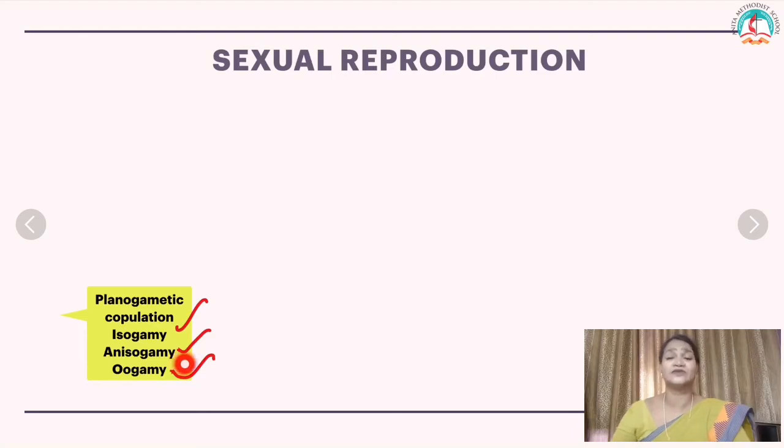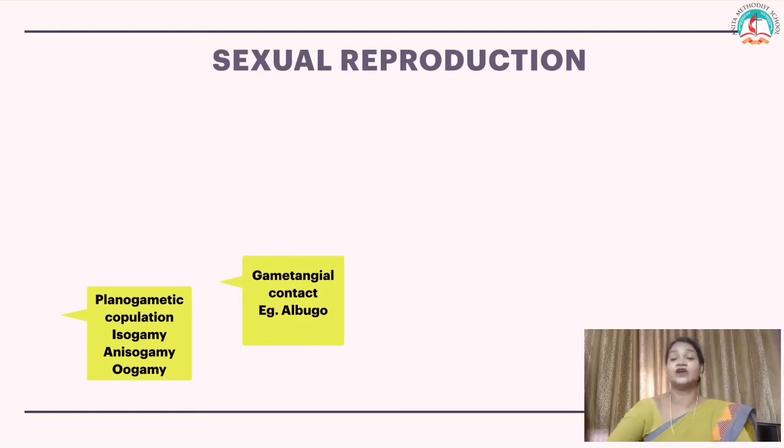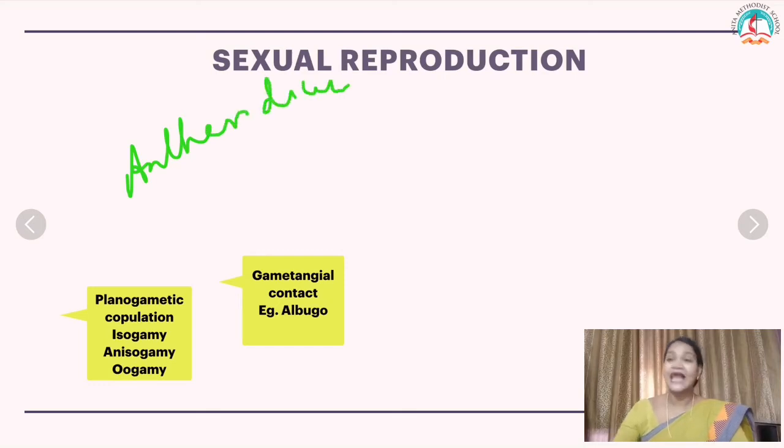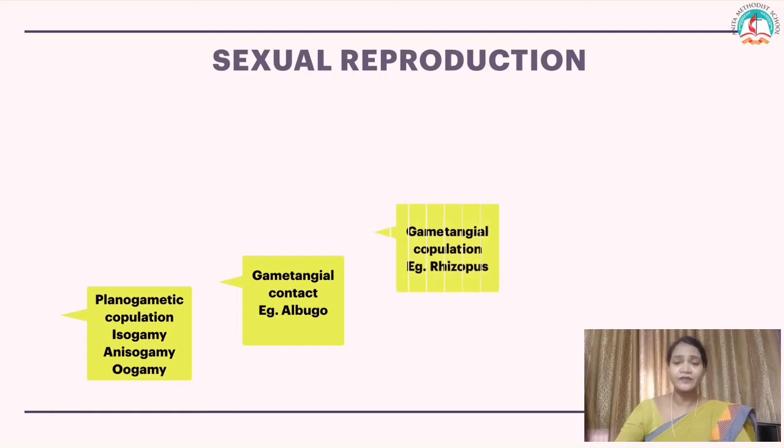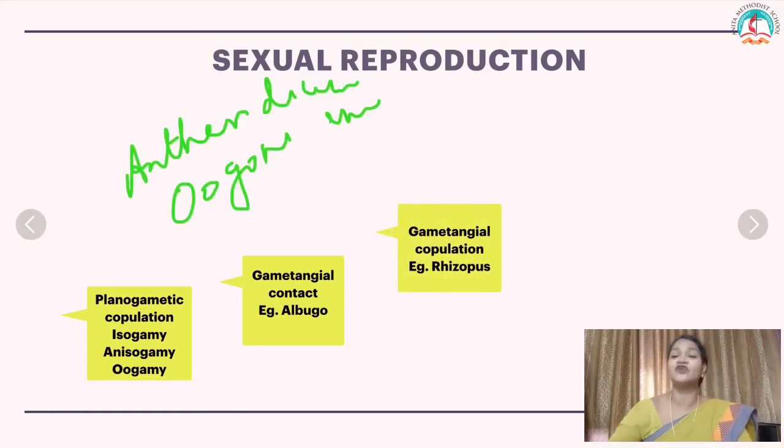The second one is called anisogamy. In anisogamy, the two gametes are morphologically or physiologically dissimilar. Oogamy is a fusion of two gametes where morphologically they are different and physiologically they are different. This is called planogametic copulation. The second one is called gametangial contact, where the two gametangia get in contact with each other. So here during the sexual reproduction, the antheridium and oogonium fuse together, as in Albugo, in the gametangial contact. The third one is called gametangial copulation.